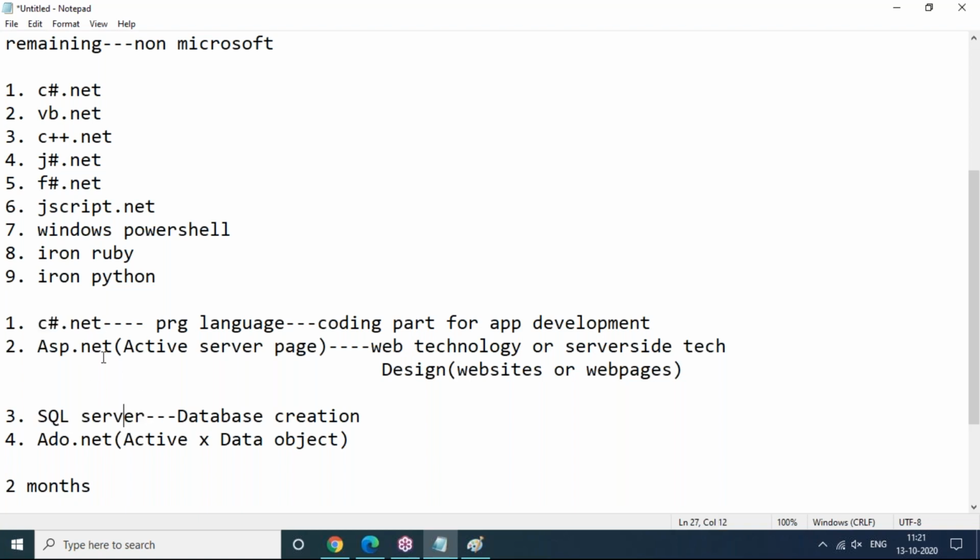Why we are not covering ASP.NET and C# in parallel is that I strongly recommend that a person must be aware of C#.NET before moving to ASP.NET. Without knowledge of C#, they can't move on to that. So I'm not going to start it in parallel here. SQL Server, at any point of time you can learn it, no problem at all. It's not a big deal.